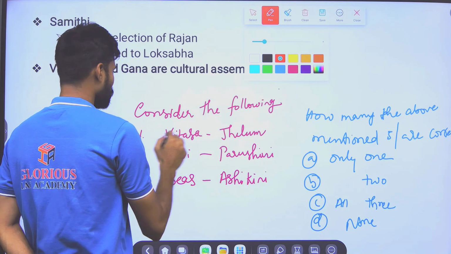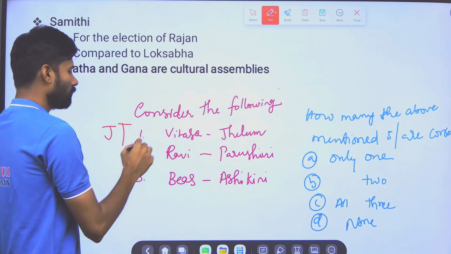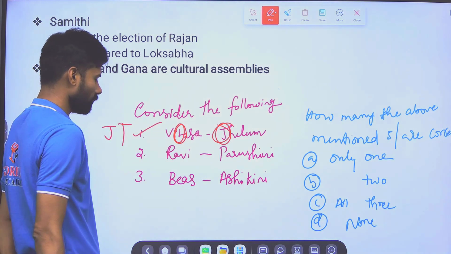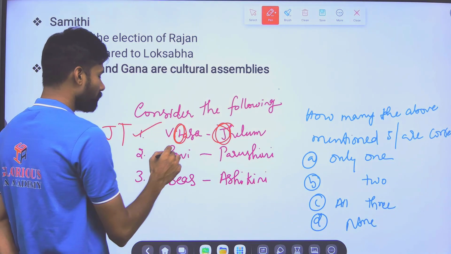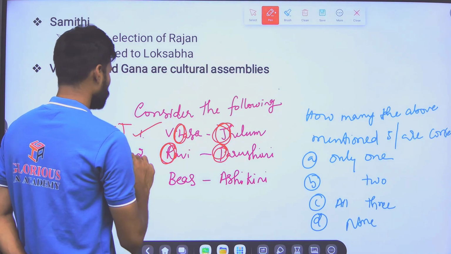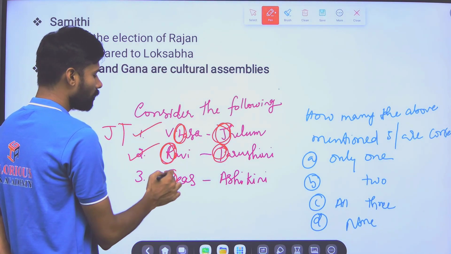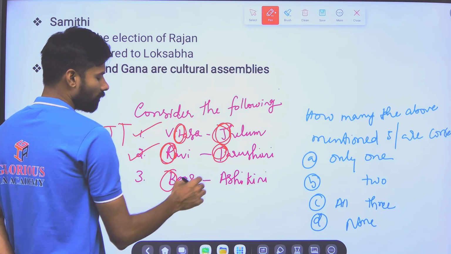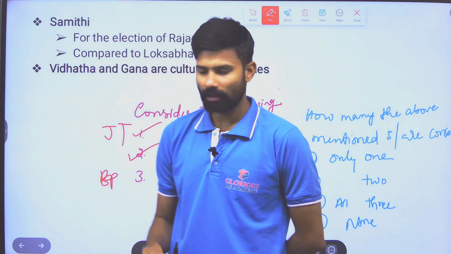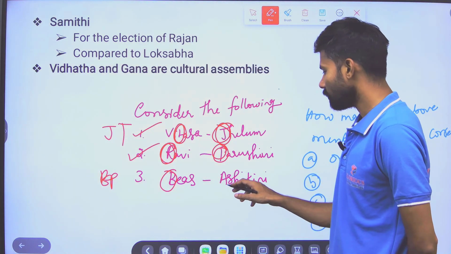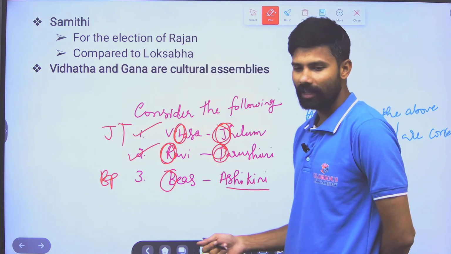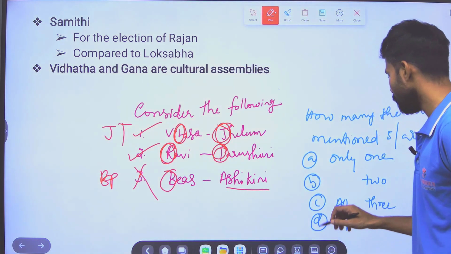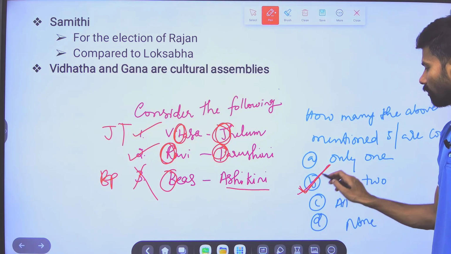We have discussed Jhelum, Itasa. So the first one is correct. And what about Ravi and Parushni? That is correct. And Beas, we have discussed, that is Vipasa. But what you can see, Chenab for Askini, this is a wrong one. So the third option is wrong. Then we are left only with the option only 2.